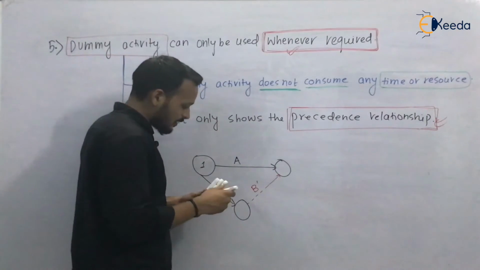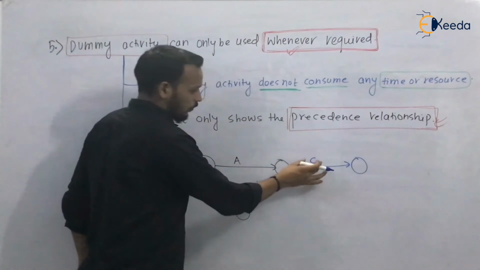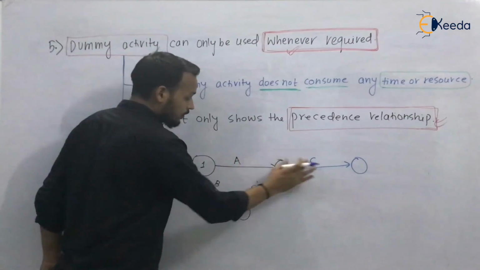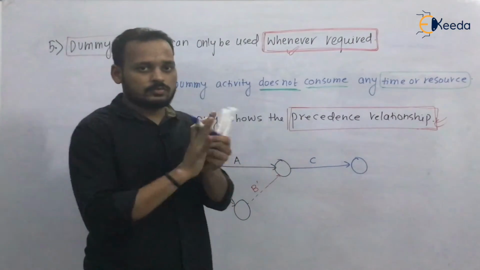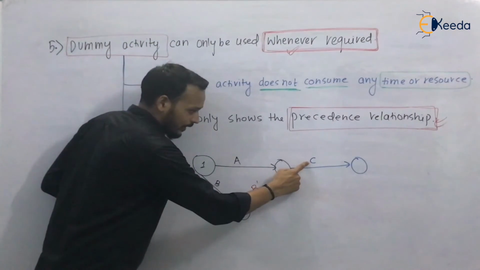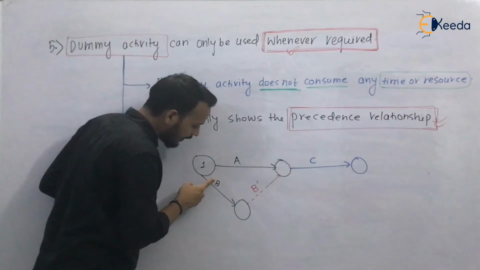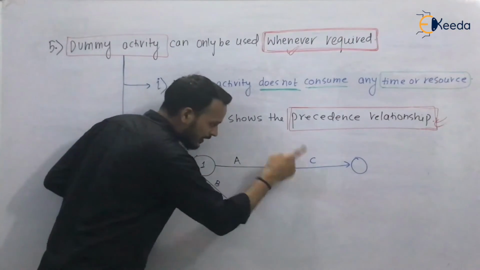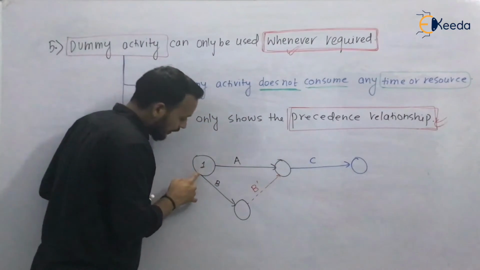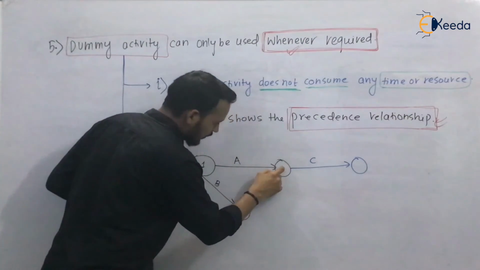And suppose there was another activity, activity C. Activity A and activity B are precedence to activity C, but we cannot terminate B at this point.